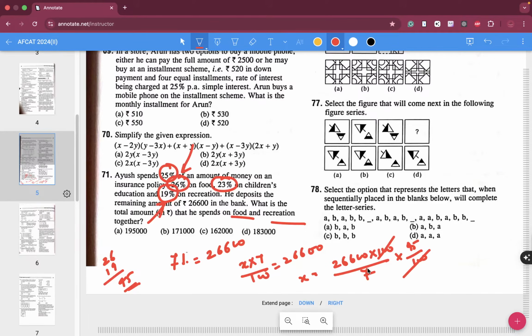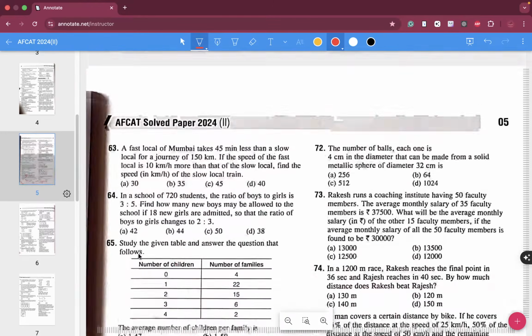Now I'll just pick up my calculator. 26600 into 45 divided by 7, you get an answer 17100. You have to do this calculation in a slightly faster manner in the examination hall and get cracking.